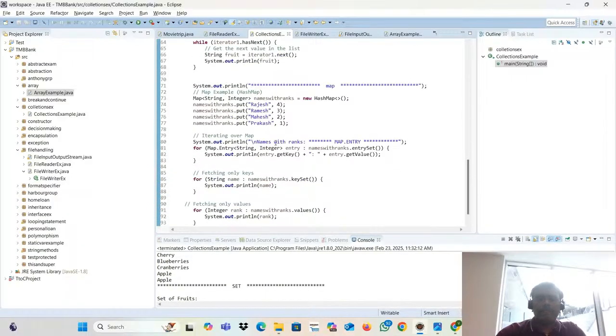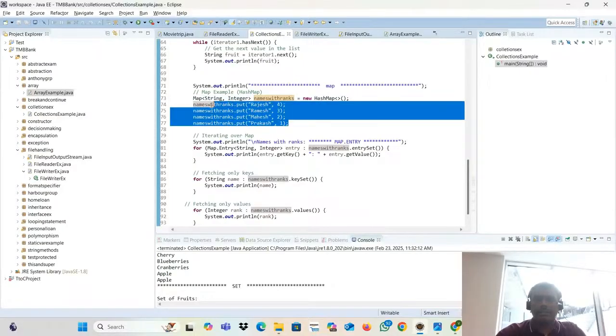See, I created one simple map: Map of string, comma, integer, a map reference variable. Then this map variable dot put of string, comma, number. Why did I put string, comma, number? Keep on adding: Rajesh 4, Ramesh 3, Mahesh 2, Prakash 1. Keep on adding that. I want to fetch it.